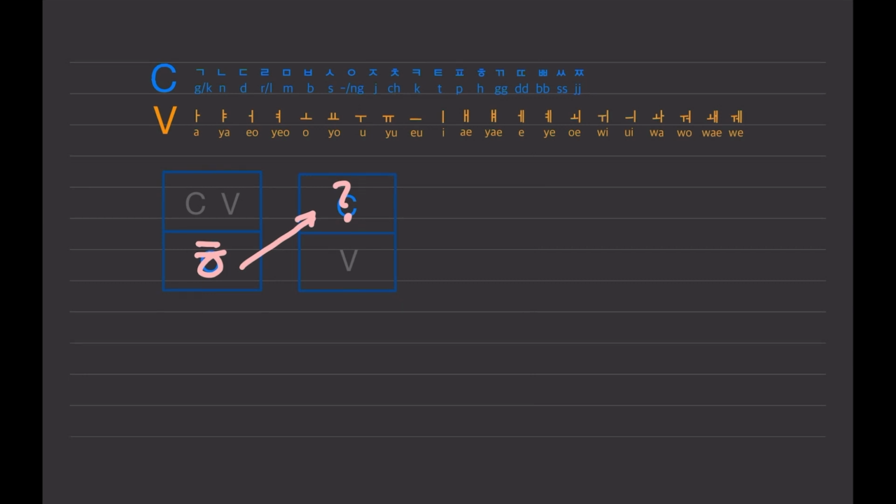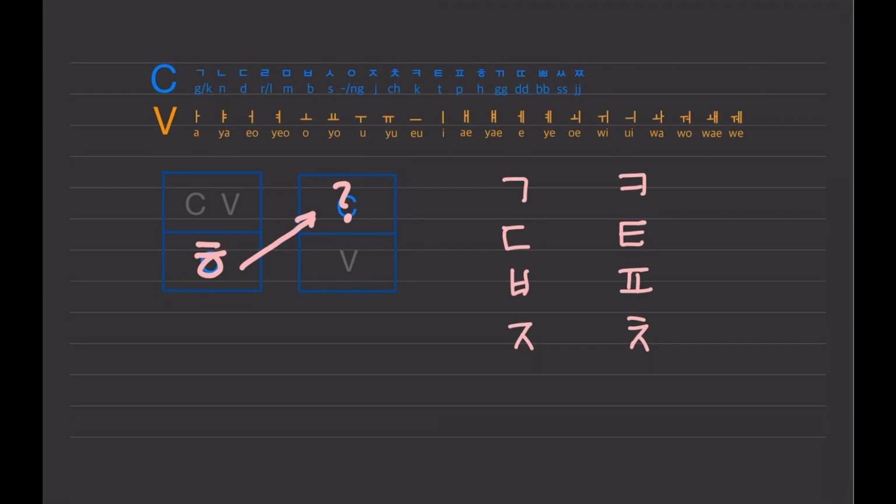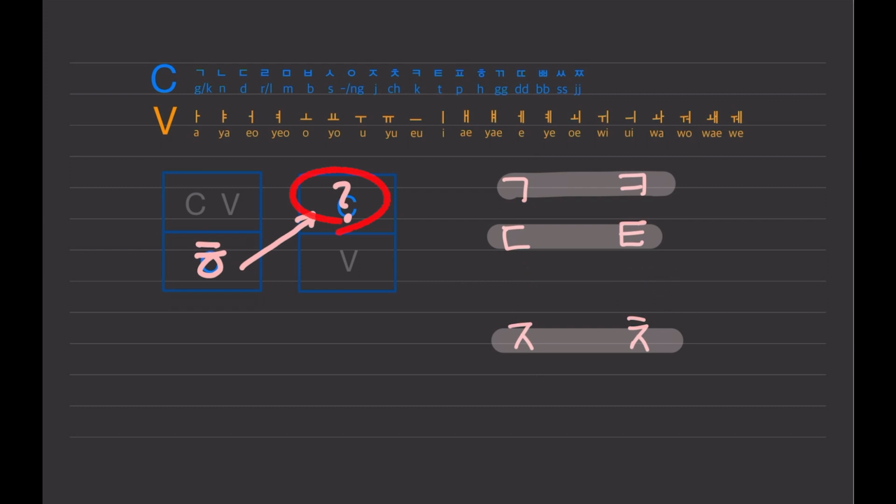No, actually any consonants can be here, but in fact, Korean has only four aspirated consonants that are k, t, p, ch, and these are aspirated from g, d, b, z. That means when these consonants g, d, b, z are placed here, it changes its sound to k, t, p, ch. But here, we're gonna take only these three consonants because there is no case that 히읗 받침 meets a b sound consonant. Therefore, don't think too much. Just any sounds that can be aspirated become aspirated with 히읗.